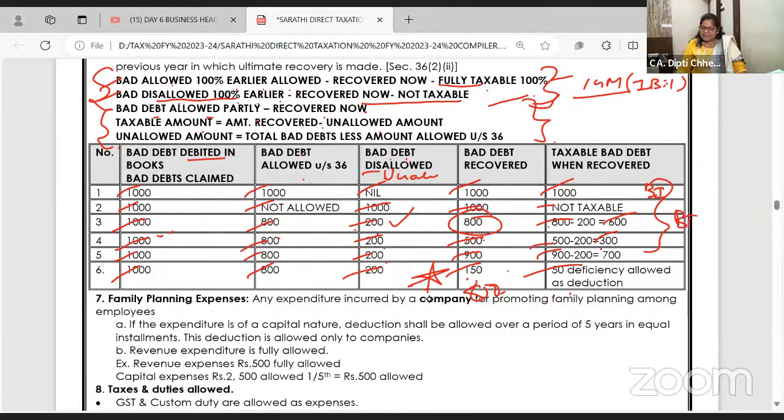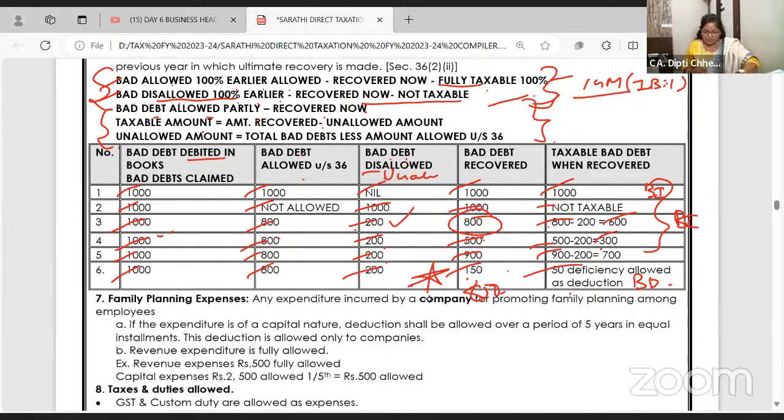These are all business income. This is business deduction. Take your time, check, ask, doubt. It is a small topic, important, do it calmly. See, today you need to either compliment me or give some comments for improvement. Are the Sarathi notes clear or not? One concept, one example, one concept. Next, family planning.